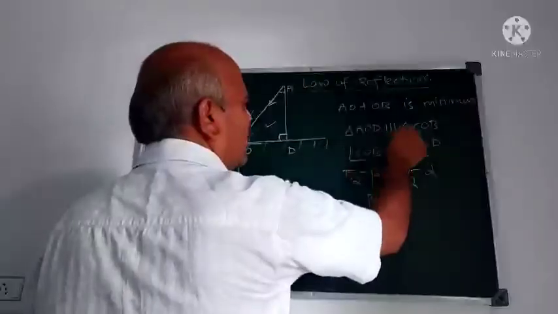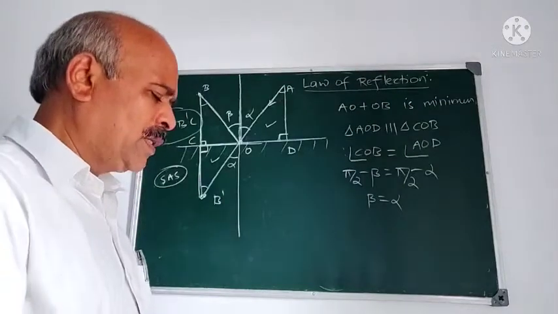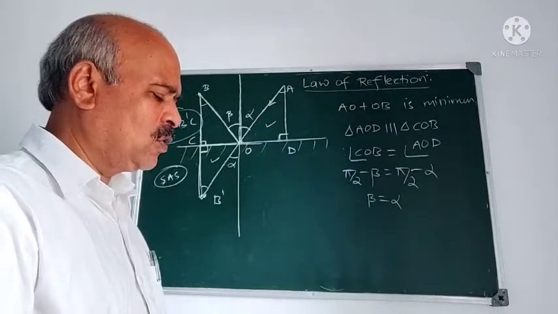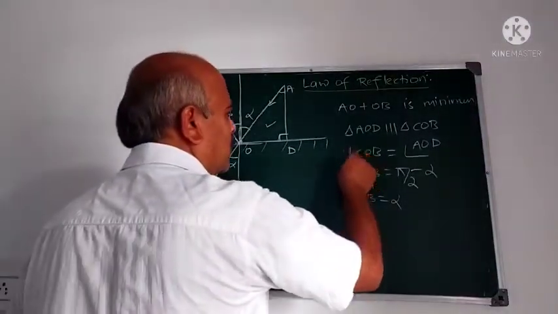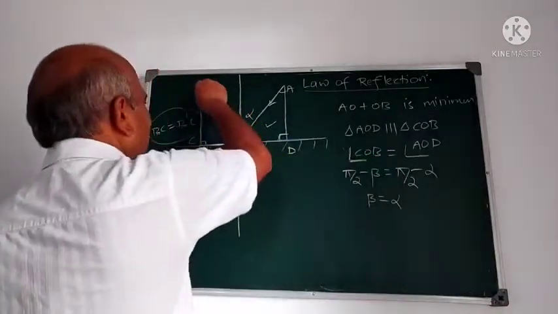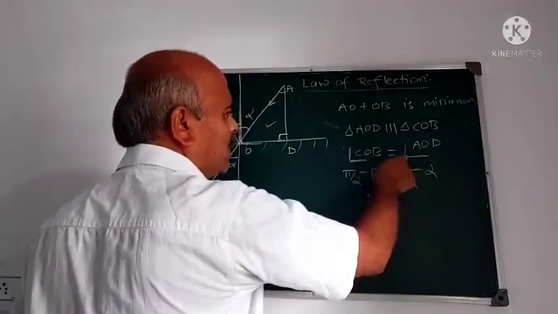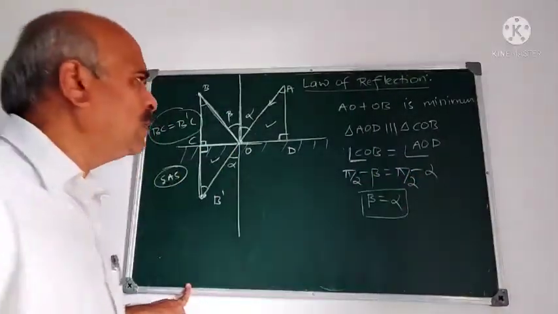Here triangle AOD and triangle COB. AO plus OB is minimum when it travels in a straight line, so that distance is minimum. It travels in a straight line. COB, this is a straight line, that is important. This is a straight line. Angle COB is equal to angle AOD, so beta is equal to alpha. This is called the law of reflection.